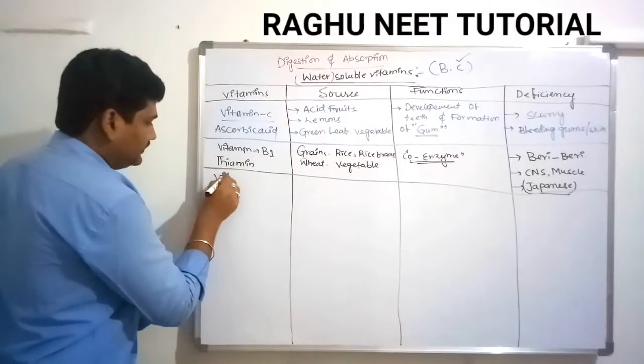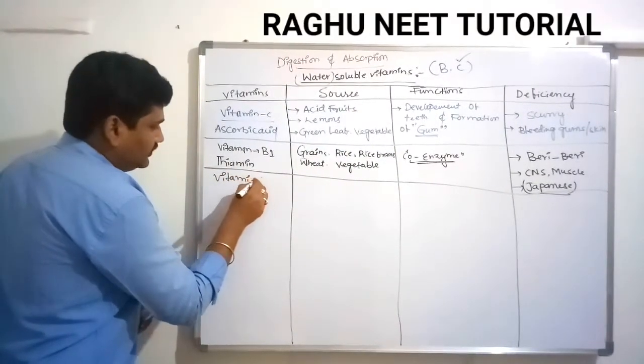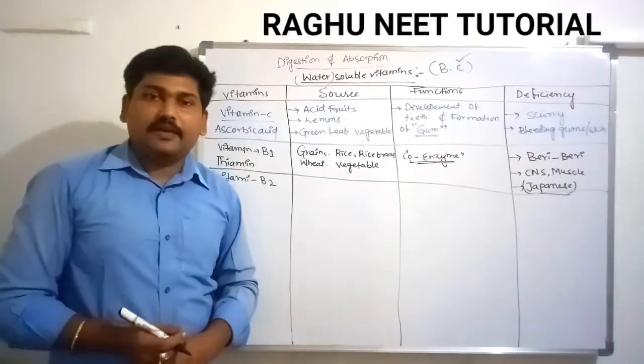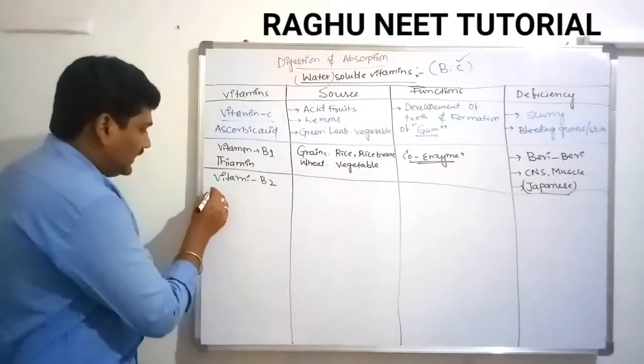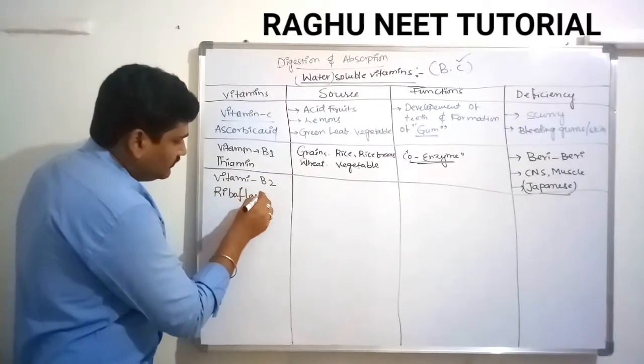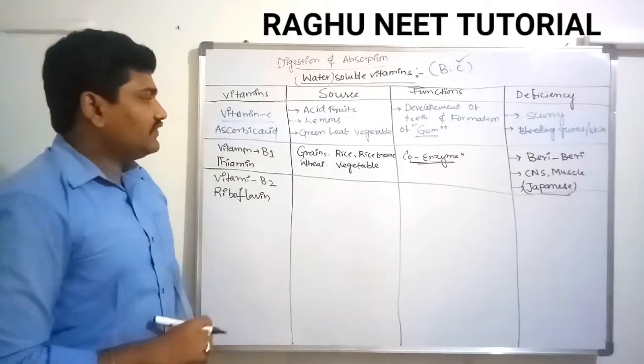Second one, vitamin B2. Vitamin B2 is commonly called riboflavin. What is the source of riboflavin?